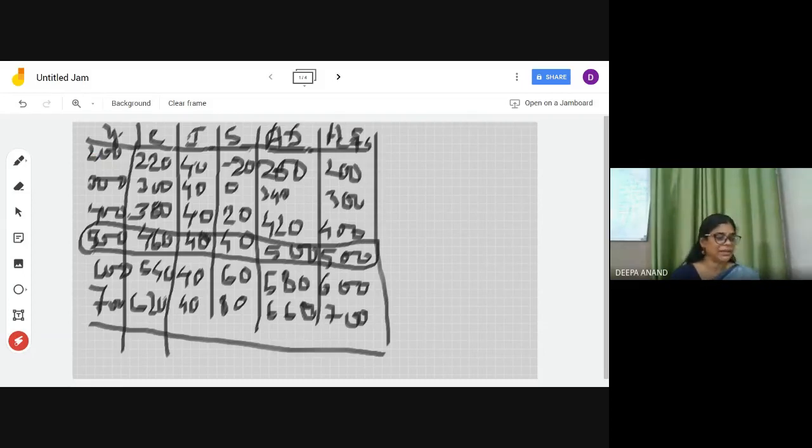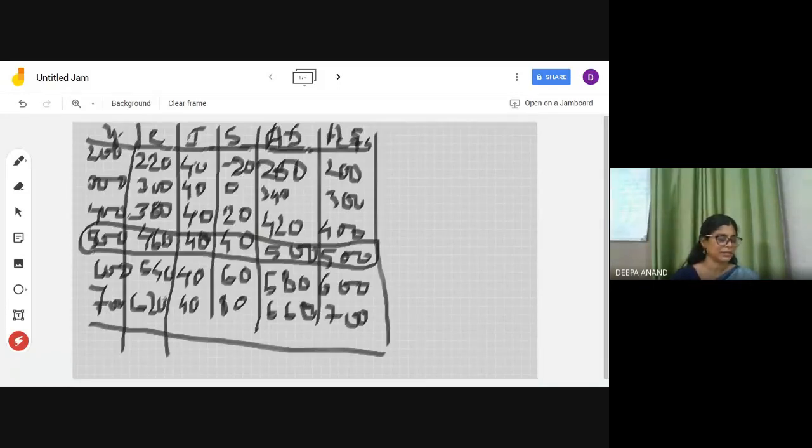Now, are the saving and investment equal at the equilibrium level of income? This is the equilibrium level of income. Are the investment and saving equal at this level? Saving and investment, are they equal at the equilibrium level?